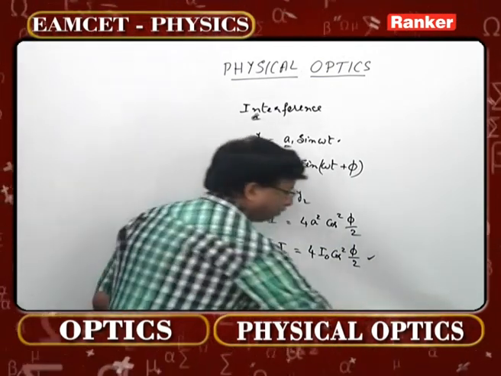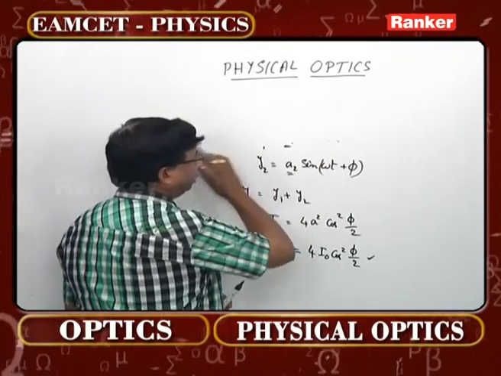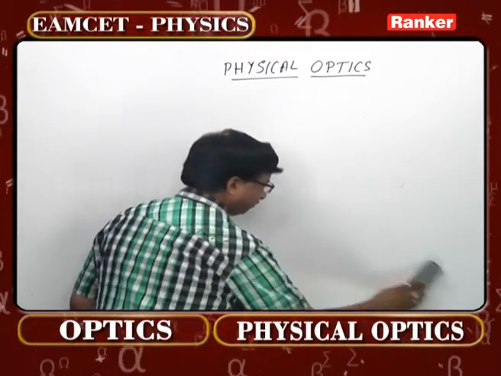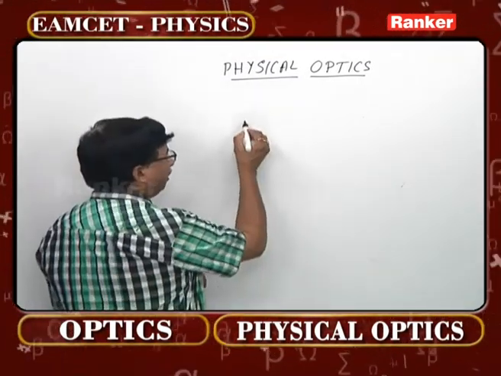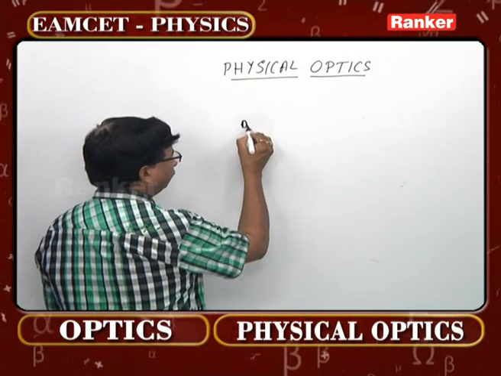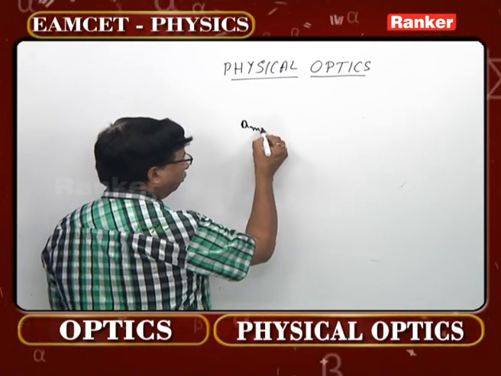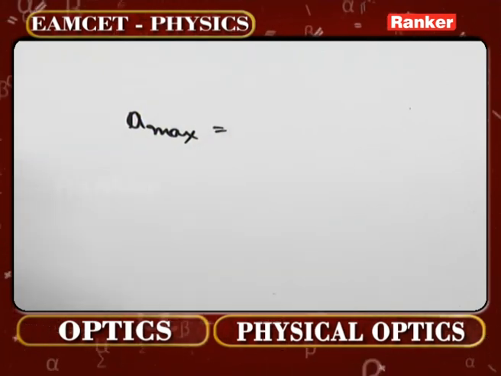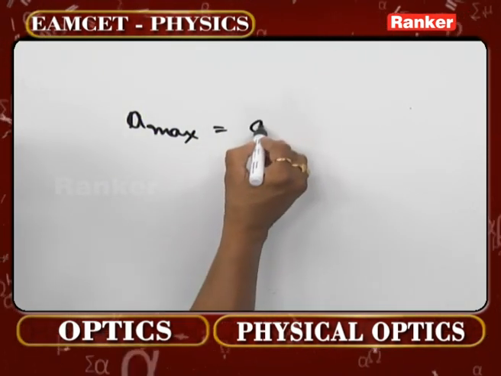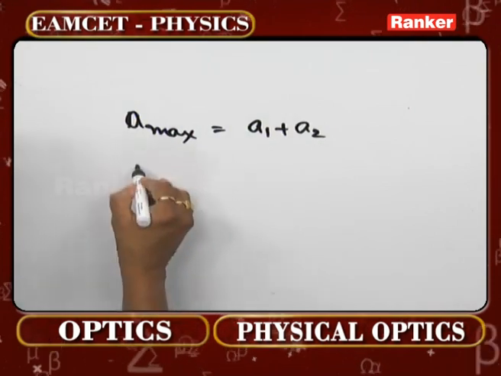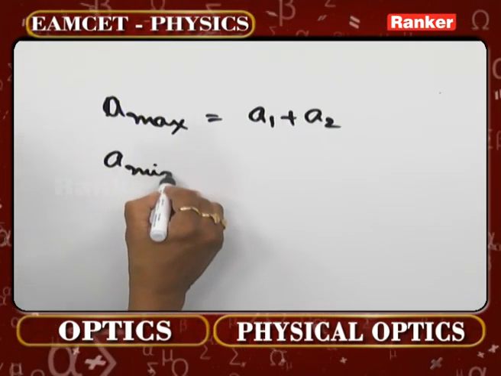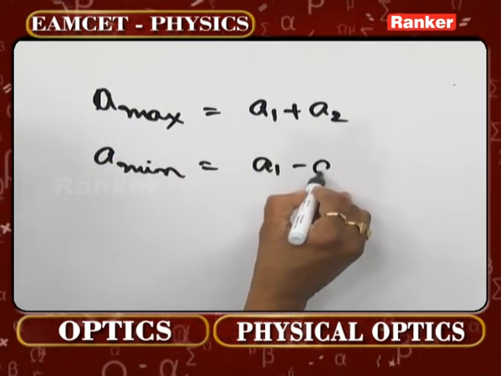In addition to this, if A1 and A2 are their actual amplitudes, what will be the maximum amplitude of the resultant wave formed due to interference? A maximum we can write as A1 plus A2. Similarly, A minimum we can write as A1 minus A2.